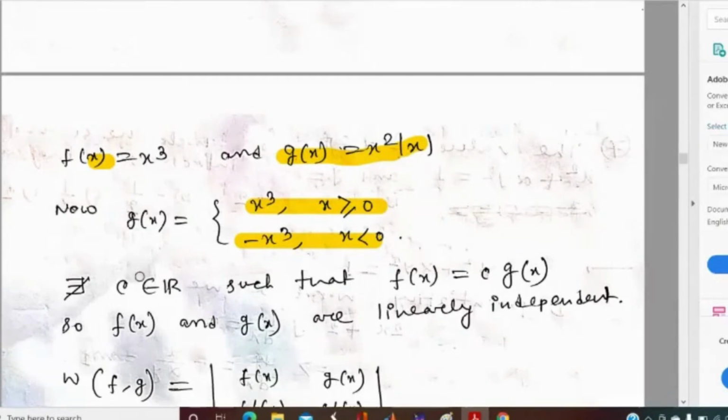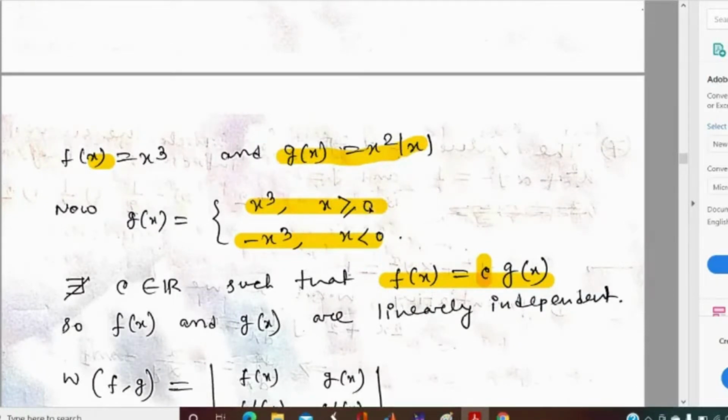So there does not exist any real number c such that for all x belongs to R, fx equals c into gx. That is, the functions are not linearly dependent because there does not exist any particular c.